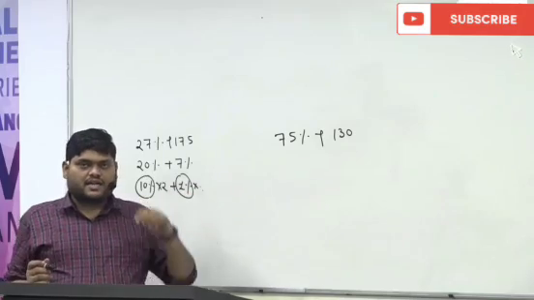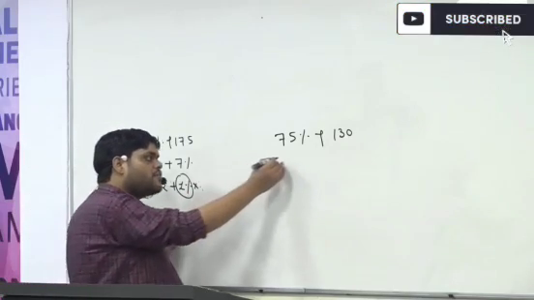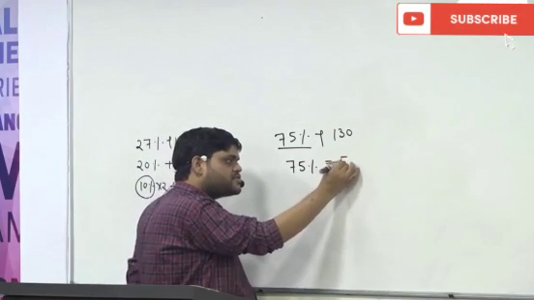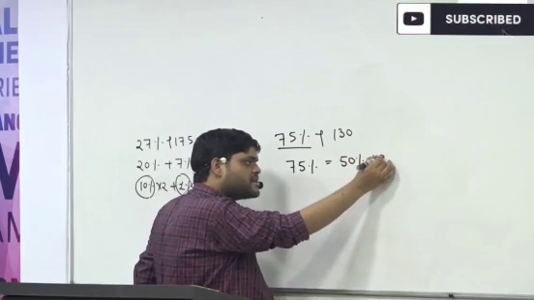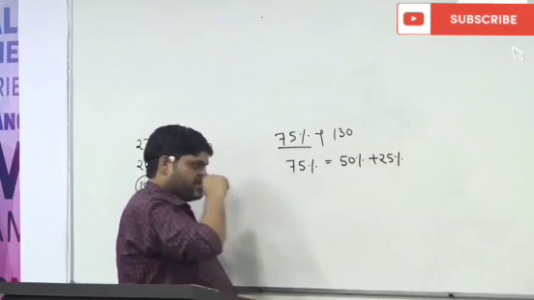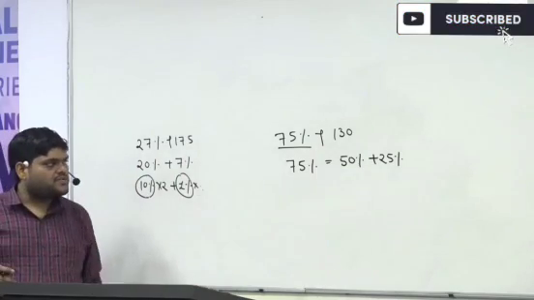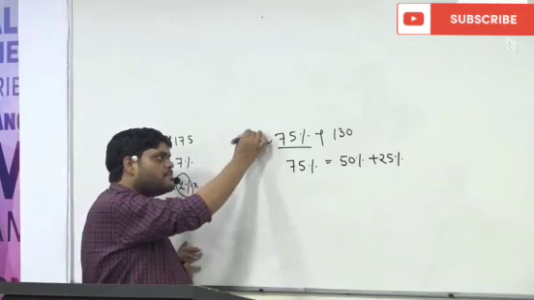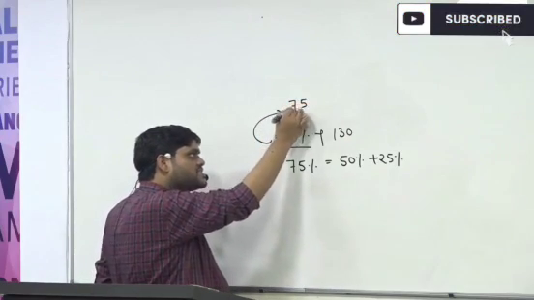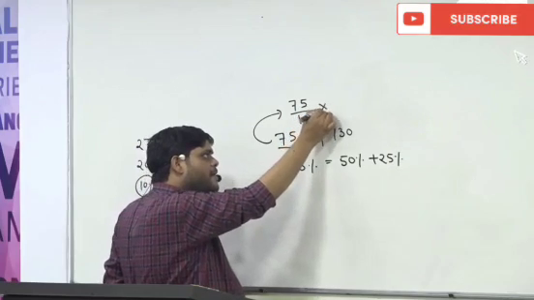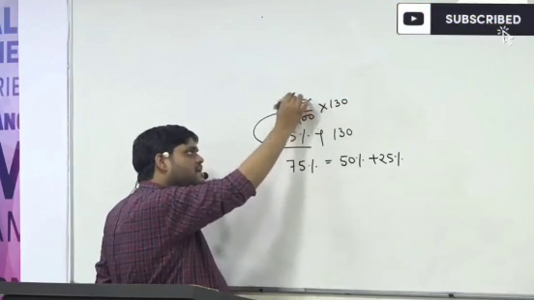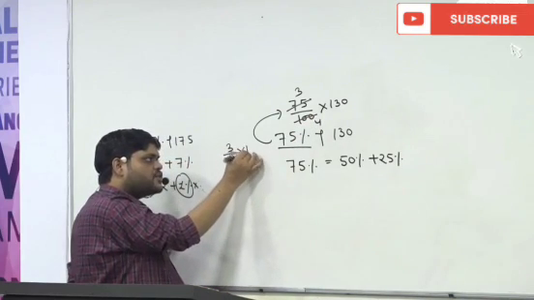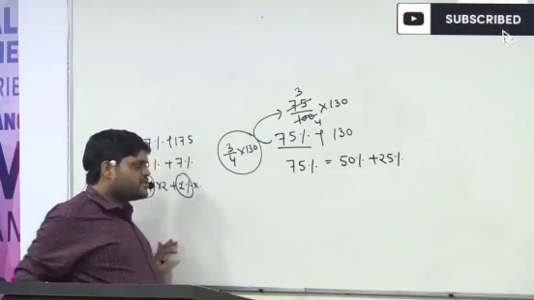What is 75% of 130? How can we find out? We can simply write 75% is equal to 50% plus 25%. Okay, we can write this or not? The simple way is 75 upon 100 multiplied by 130. This is 3, this is 4. So 3 upon 4 into 130, and you will find your answer.